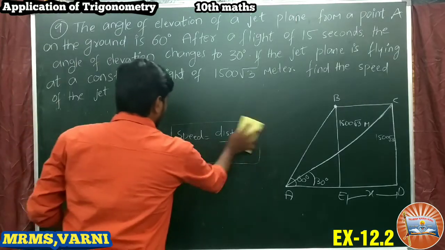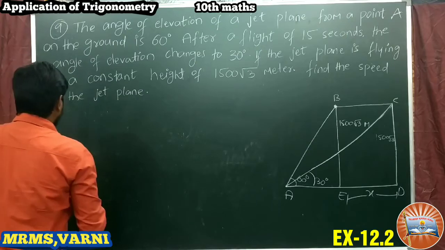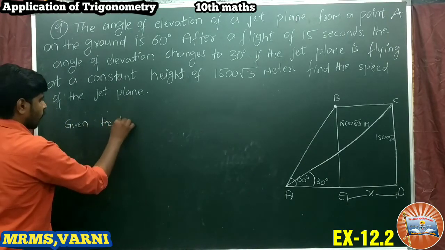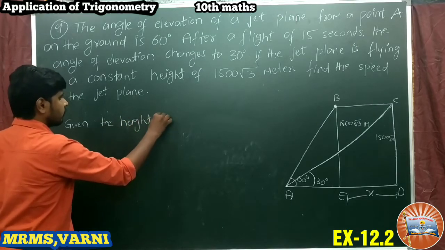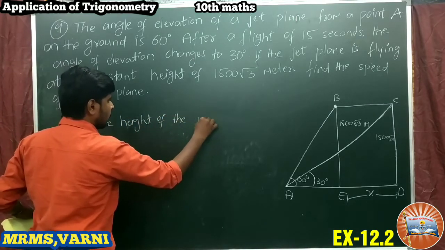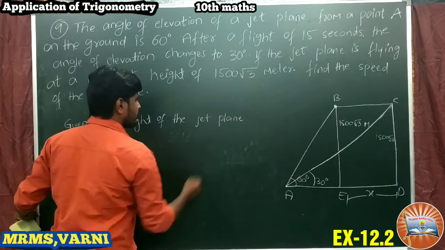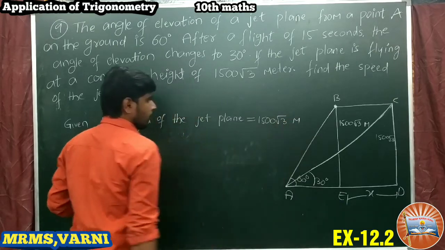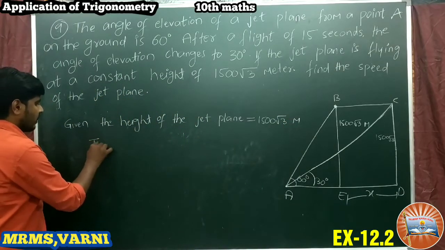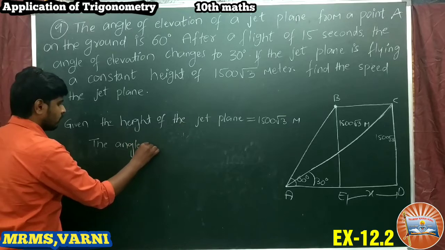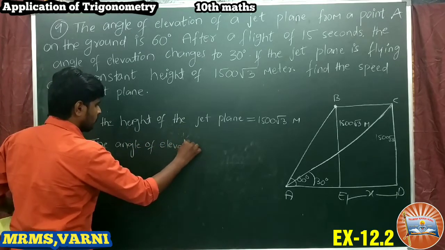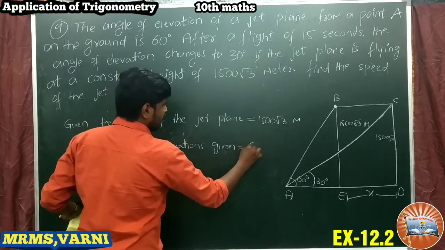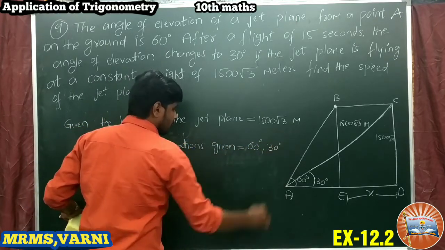First of all, write down what is given. The height of the jet plane is 1500 root 3 meters. The angles of elevation are given as 60 degrees and 30 degrees.